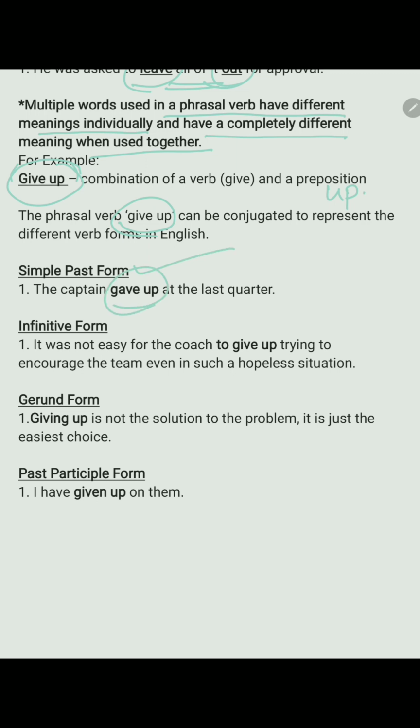The captain gave up at the last quarter or at the last moment. If we use it in the infinitive form, it was not easy for the coach to give up trying to encourage the team even in such a hopeless situation. In the gerund form, giving up is not the solution to the problem, it is just the easiest choice. In the form of past participle, I have given up on them. So, this is the rule for phrasal verbs.